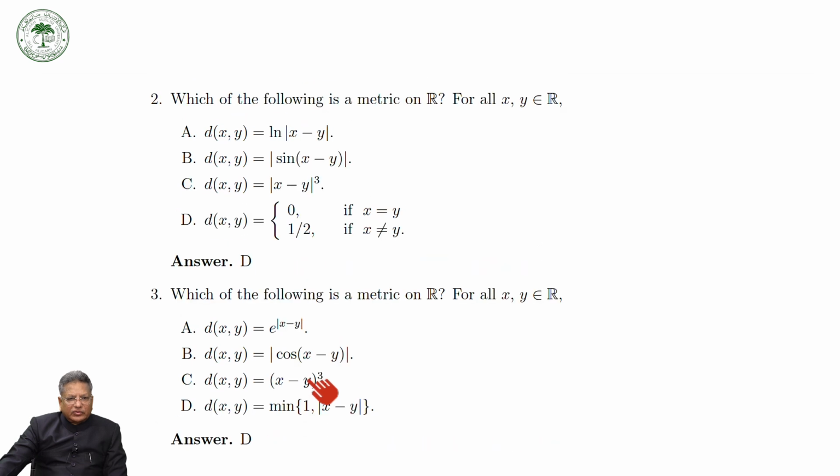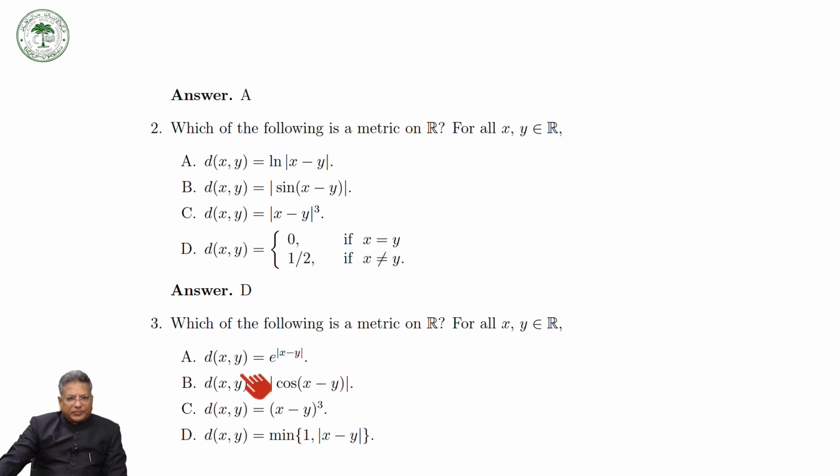And then suppose we ask which of the following is a metric. Here again, when x is equal to y, d is equal to 0, so e raised to the power 0 is equal to 1. So it is not satisfying the first property, M2.